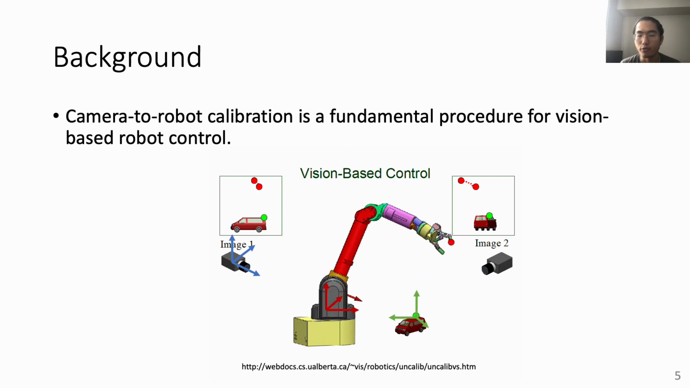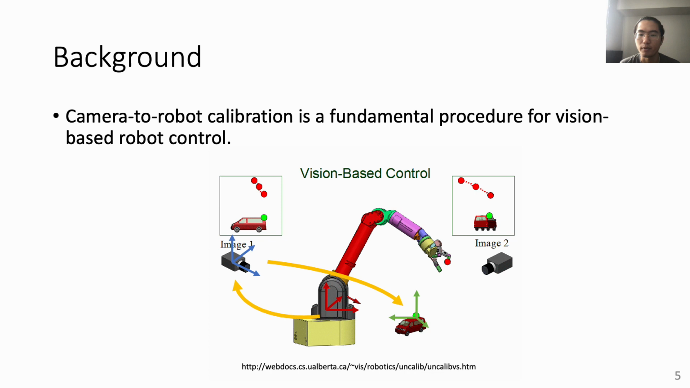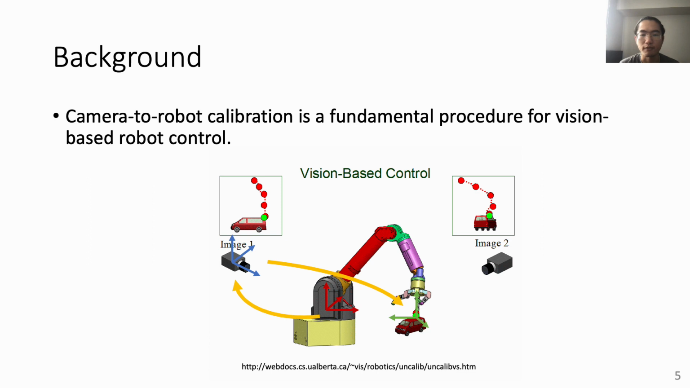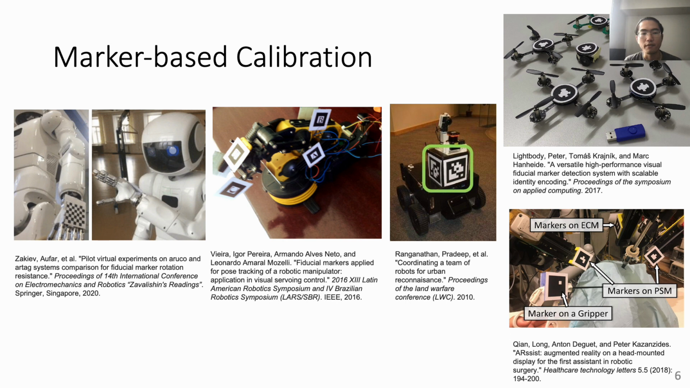Calibrating the transform between the camera and the robot is a fundamental procedure for vision-based robot control. The camera-to-robot transform connects the robot controller to an external camera so that the robot can be controlled with real-time feedback from the camera. The most common way for estimating the camera-to-robot pose is using fiducial markers. People have been using markers for different robots in many robotic applications, ranging from humanoid robots, robot manipulators, mobile robots, quadcopters, and also surgical robots.